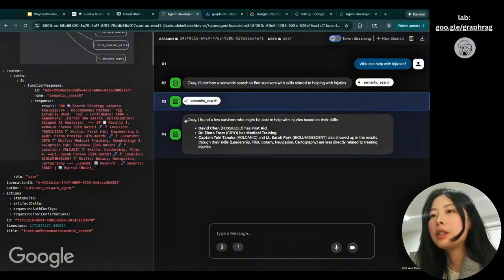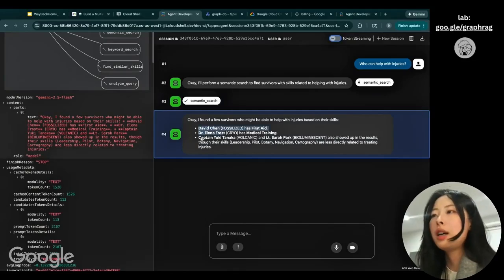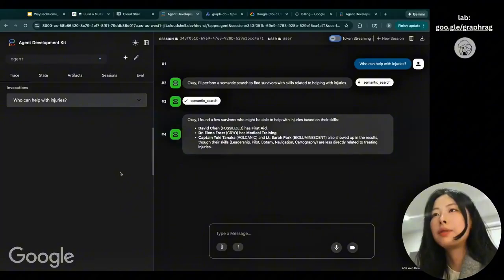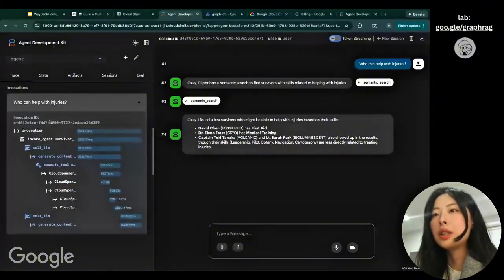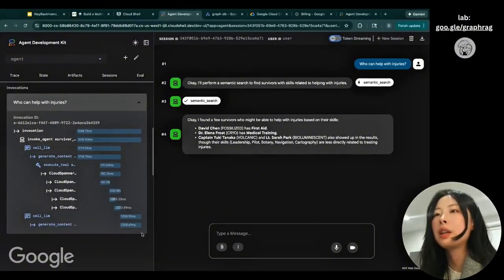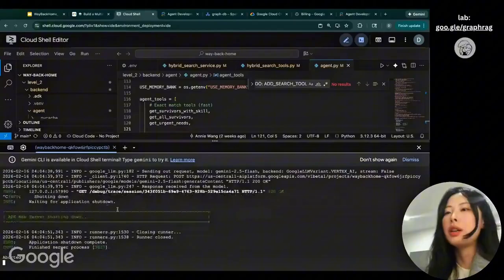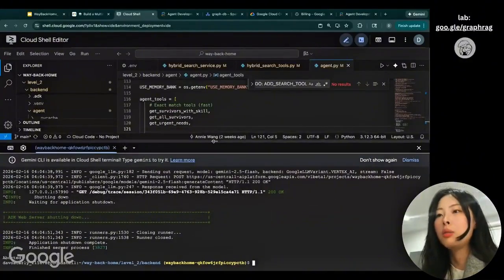And finally the LLM generates this result. So we have David Chen, who has first aid, and we have Dr. Elena, who has the medical training, and more. Pretty cool. You can also see the tracing over here when it is executing the tool. You can see the time we're executing the tool, the latency, and the duration of calling the LLM. So it's a really cool way for us to do the troubleshooting. Once we finish all the testing, we do Control-C to end the process so that we can continue more testing.